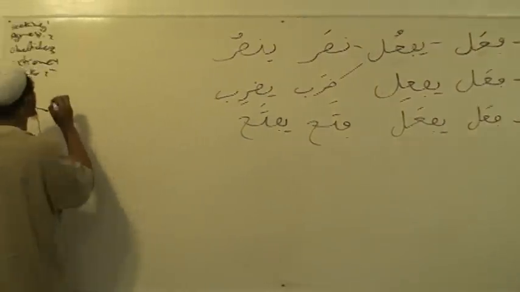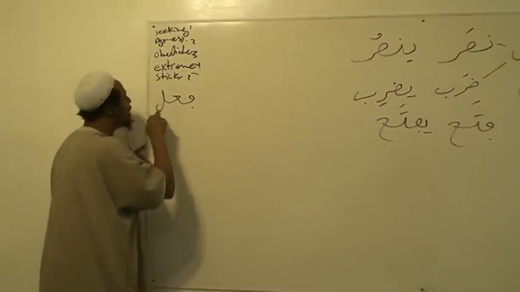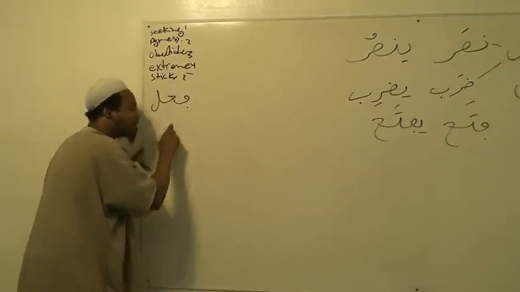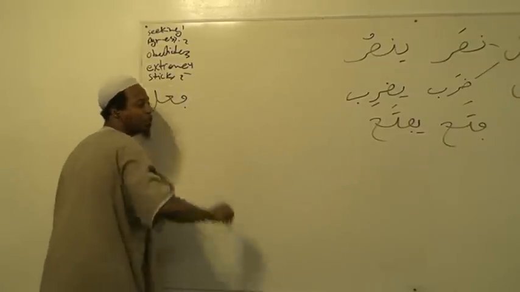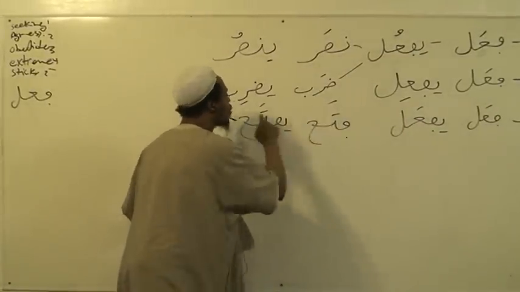A verb is broken down and explained as fa'ala. The fa is the first root, the ayn is the second root, the lam is the last. So when we say the fa of the word, we mean the first radical, the first root, the middle root is the ayn, the lam is called the last one. Okay, so fataha yaftahu, the ayn is going to be a fatha.